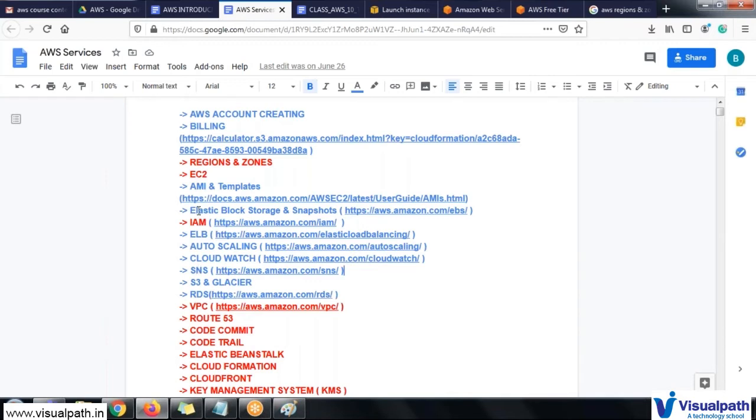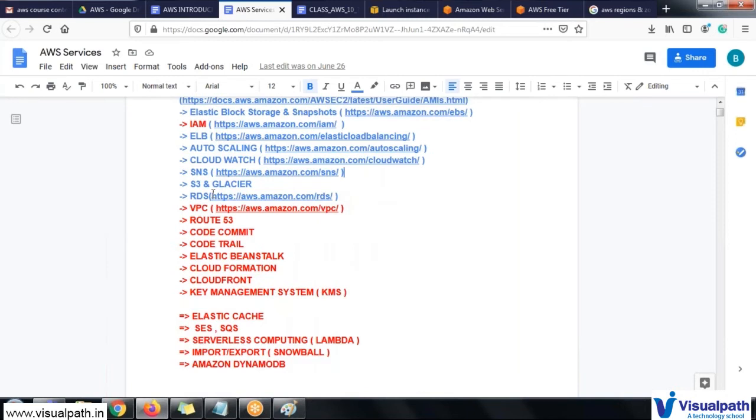Okay, each and every service will have an interlink. Again, in this ELB, we will have the EC2s, and we're going to use the AMIs. Like that, every service will have an interlink. I will explain to you which service has an interlink with another service, each and every service.